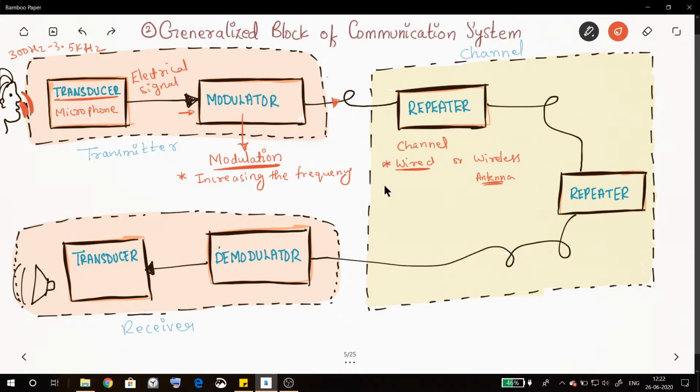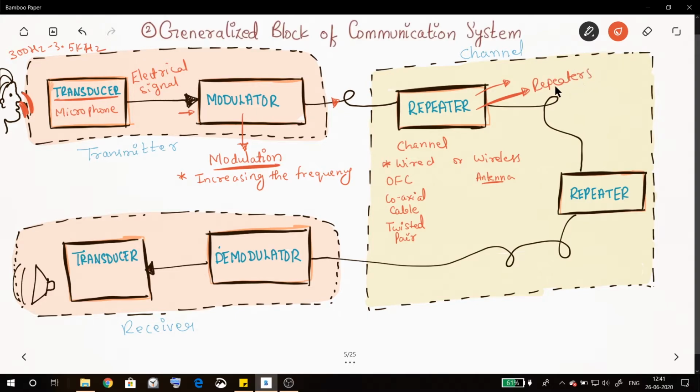In wired also we have different kinds of cable, like optical fiber cable, coaxial cable, or twisted pair cable, and each of these cables has its advantages and disadvantages, which we're not going to discuss right now. So the channel can be wired or wireless. In wireless we'll have to use an antenna, or it can be wired. We can directly connect through optical fiber cable or coaxial cable or twisted cable between the transmitter and receiver. In the channel we use something called repeaters.